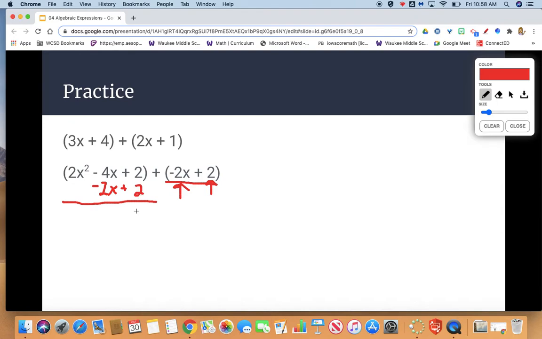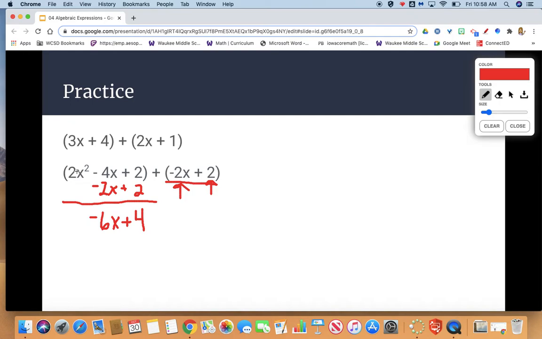Now I add my like terms. 2 plus 2 gives us 4, and it's a positive 4. Negative 4x plus a negative 2x gives us a negative 6x. Adding two negatives gives us a negative answer. And then notice I have my 2x squared. My 2x squared does not have any like terms.